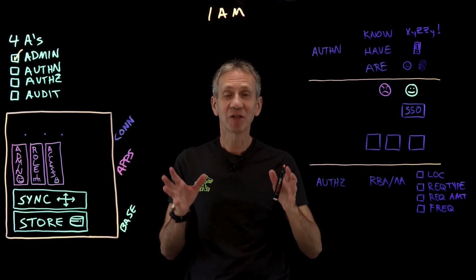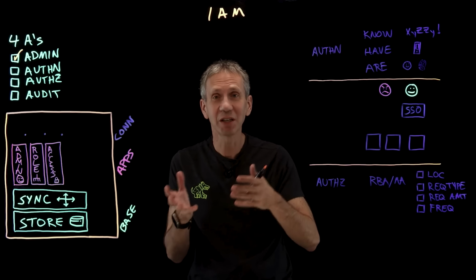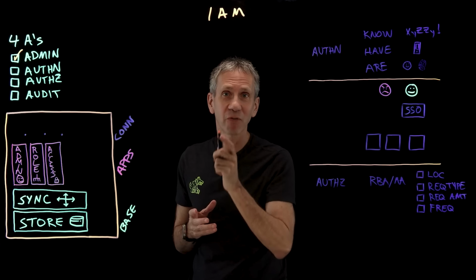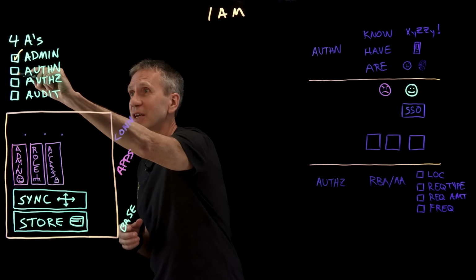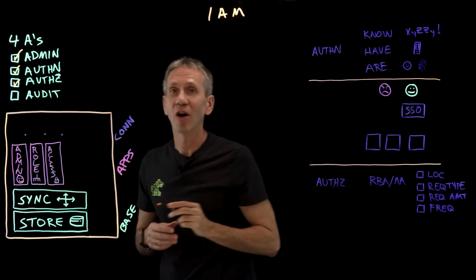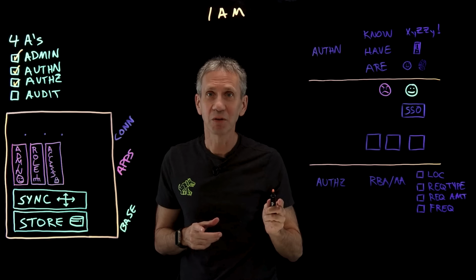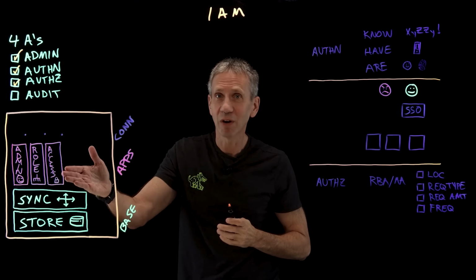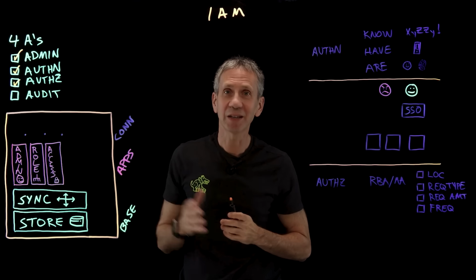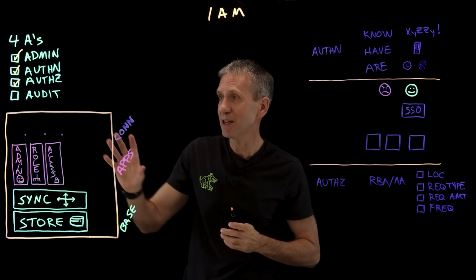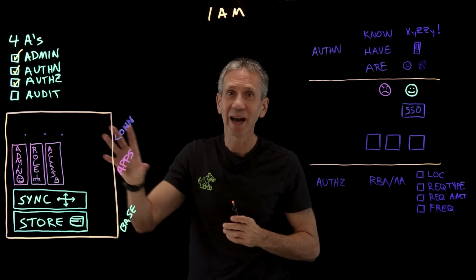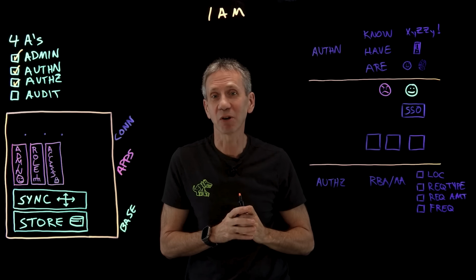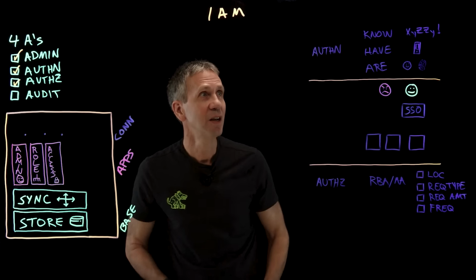Okay, now we've covered the identity management, the provisioning and deprovisioning part of the process. That's the administration, the first of the 4 A's. Now we're going to take a look at the next two, the authentication and authorization portions of the 4 A's. So I've added to our architecture diagram an access management component. Identity management is kind of this first one. Access management, if we're talking about identity and access, this is the access part. All right, let's take a look.